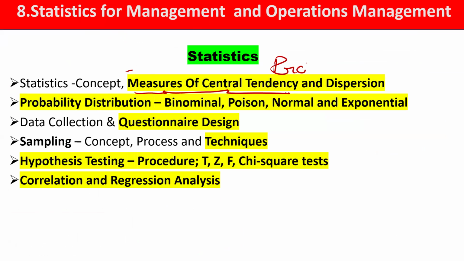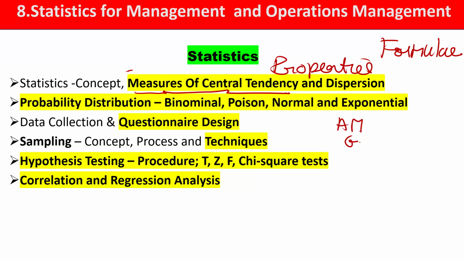Here you should know well the properties as well as the formulas. I suggest you make a list of all the properties and formulas related to all measures of central tendency, like arithmetic mean, geometric mean, harmonic mean, as well as mode and median.